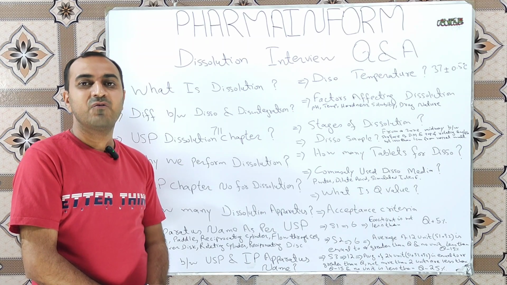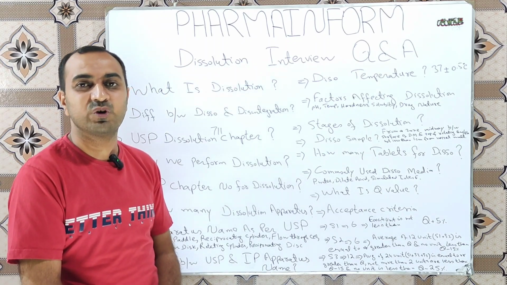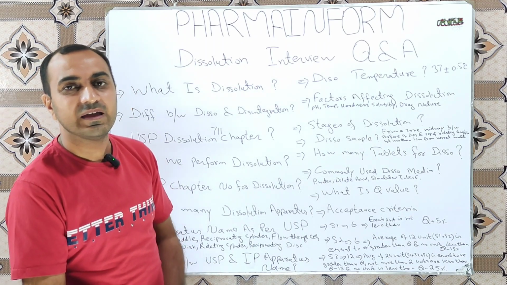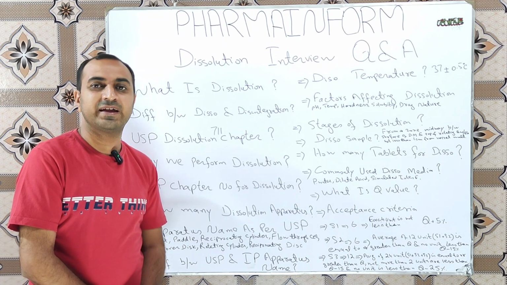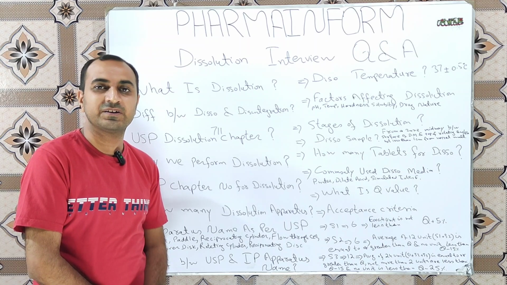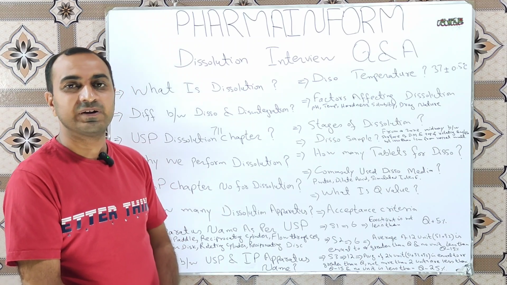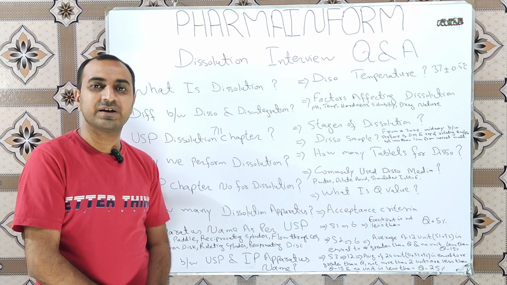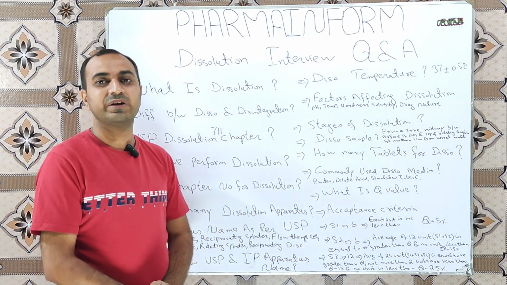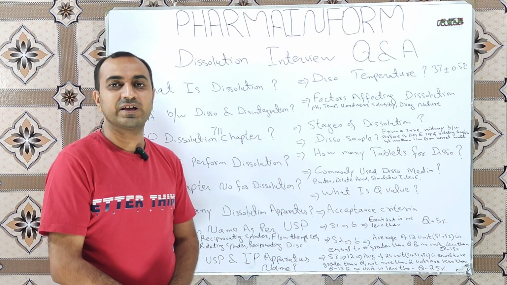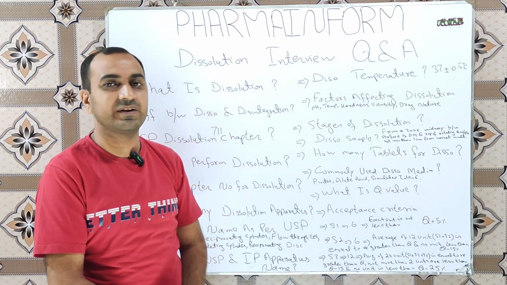Next question is: what is the difference between apparatus 1 and apparatus 2 according to the USP and Indian Pharmacopoeia? In USP, apparatus 1 is the basket apparatus and apparatus 2 is the paddle apparatus, and in Indian Pharmacopoeia the paddle apparatus is apparatus number 1 and basket apparatus is apparatus number 2. The next question is: which temperature is maintained during the dissolution test? The temperature is 37 plus minus 0.5 degrees centigrade.